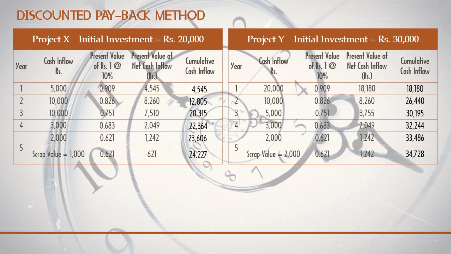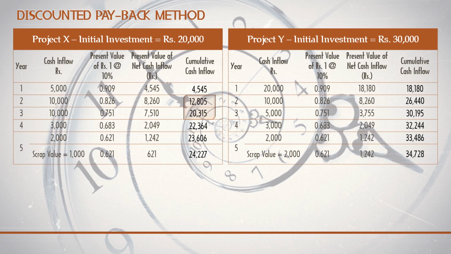If you look at this problem, you have received 12,805 at the end of the second year, which is less than 20,000, and at the end of the third year we are going to receive 20,315, which is 315 rupees higher than 20,000. So somewhere between the second year and the third year, we are going to receive the 20,000. The payback period is 2 years plus some months.